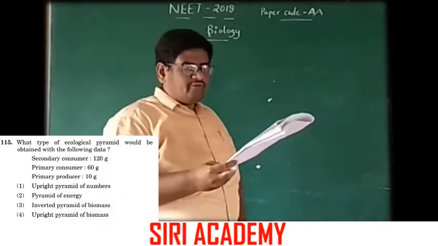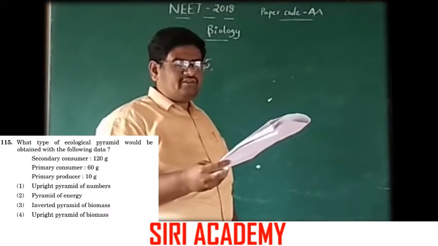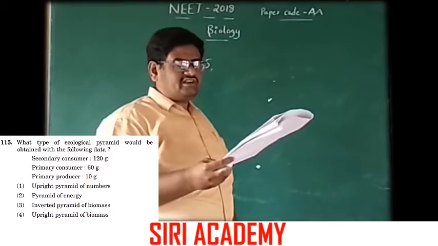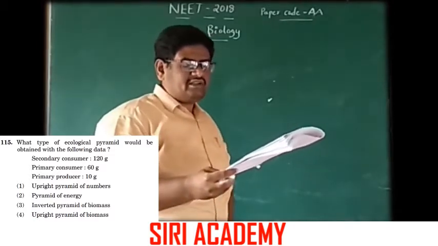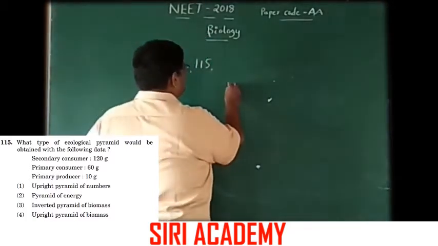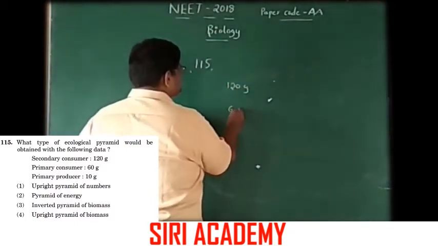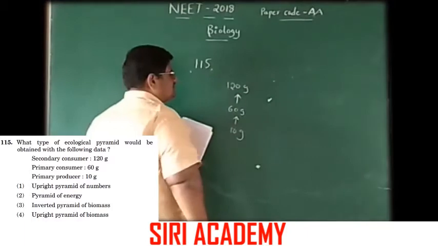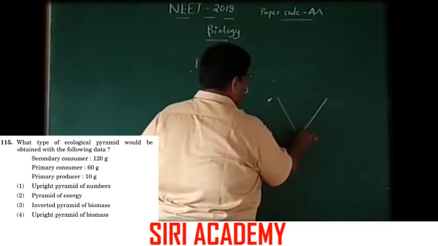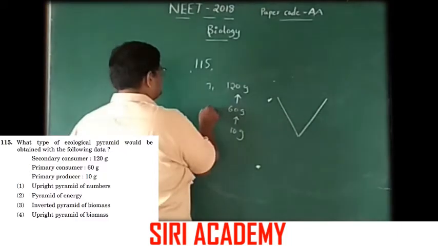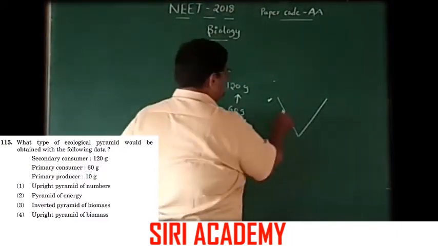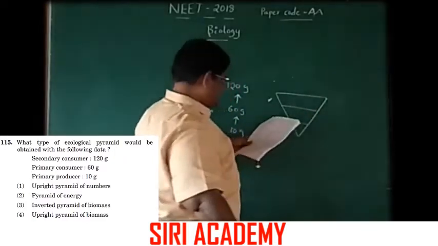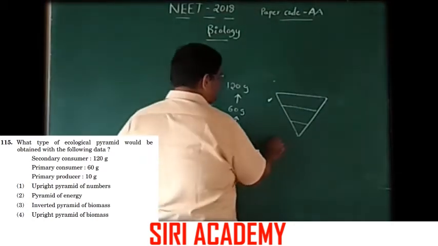What type of ecological pyramid would be obtained with the following data? Secondary consumer 20 grams, primary consumer 60 grams, primary producer 10 grams. Here the pyramid is going to form an inverted pyramid of biomass.